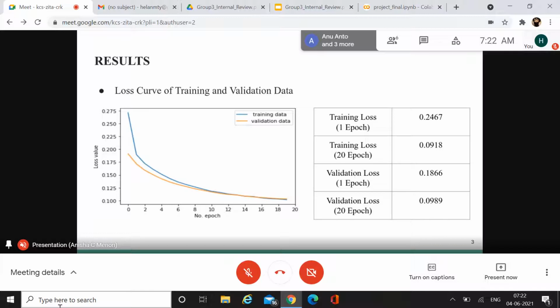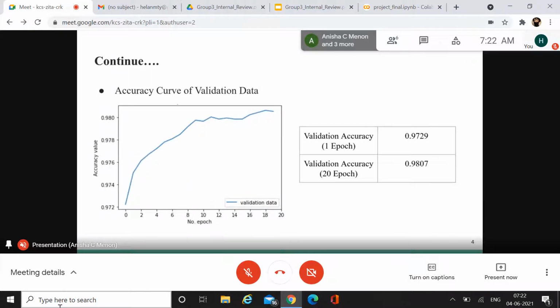Myself, Anu Anto. After training our model, we have to know how good our model is. For that, we have plotted the loss and accuracy graphs. First, we plotted the loss graph for the training data as well as for the validation data. If you look at the graph, we can see that the loss curve is decreasing; loss is decreasing as the epoch is increasing. The next graph is the accuracy graph. If we look at the graph here, the accuracy is increasing from 0.972 to 0.980. Then next is the ROC curve.